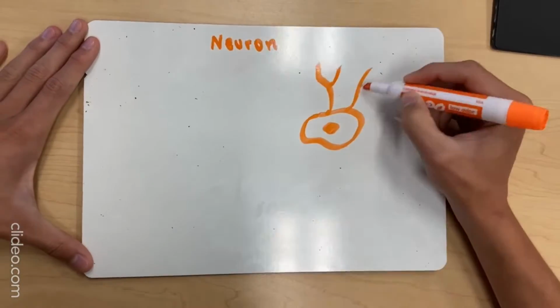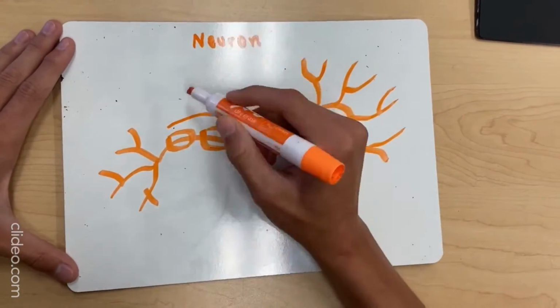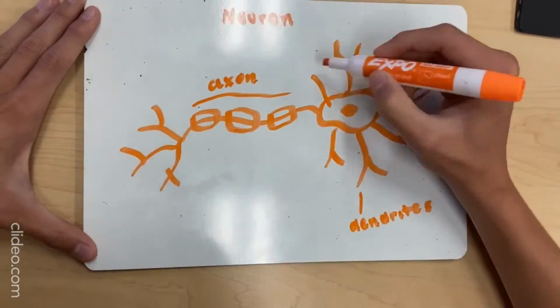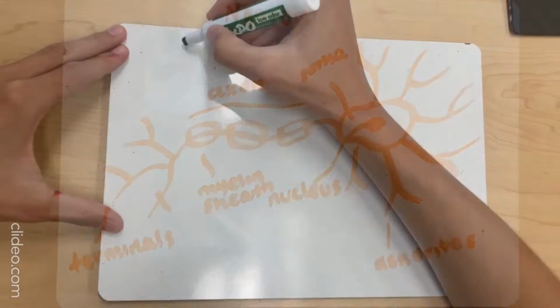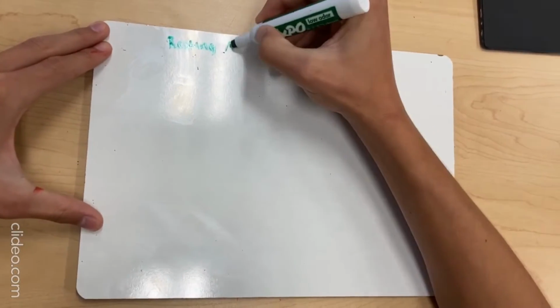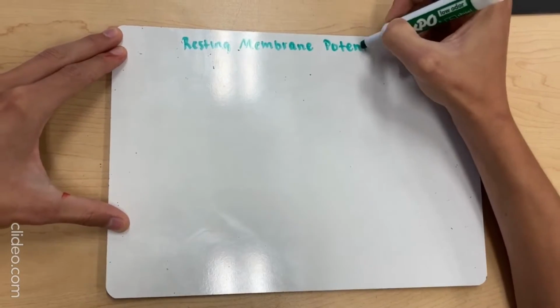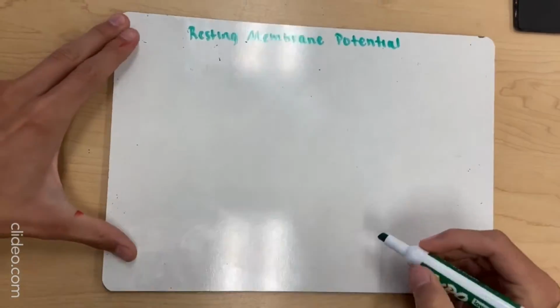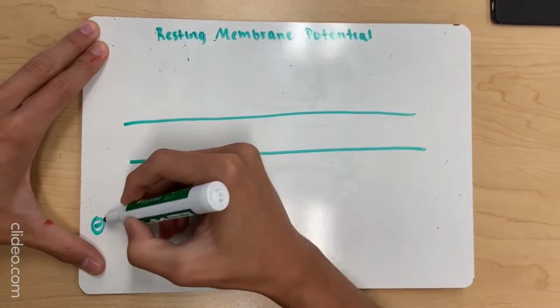Neurons are cells within the nervous system that are responsible for receiving and sending information. Information from other cells is received through the dendrites, and messages are sent through the axon using action potential. When a neuron is at rest, not transmitting via action potential, it has a resting membrane potential of negative 65 millivolts. This potential is caused by more positively charged cations moving out of the cell than into the cell.